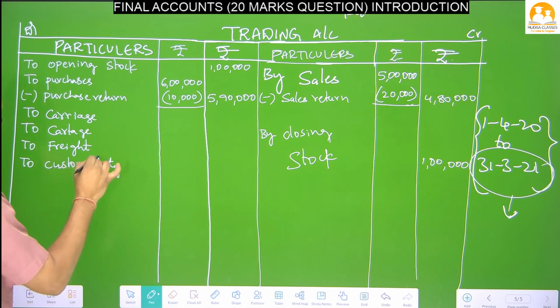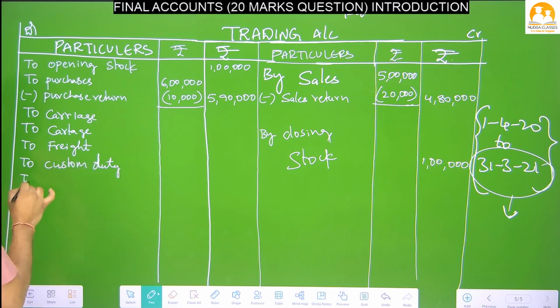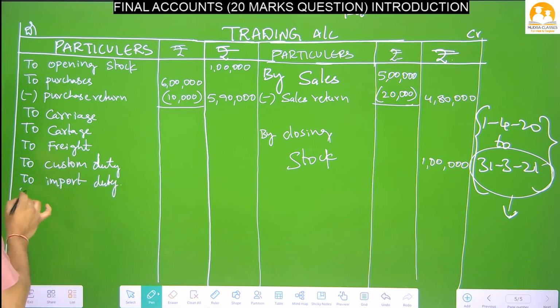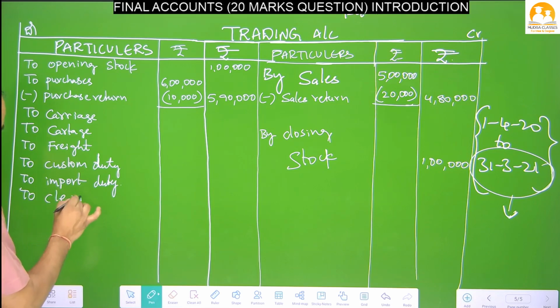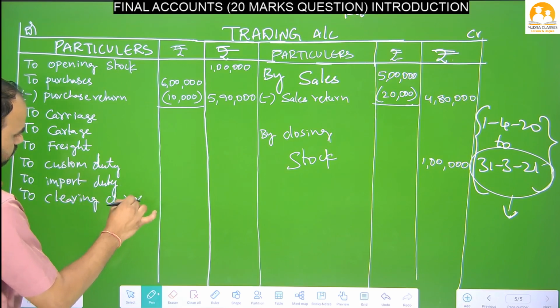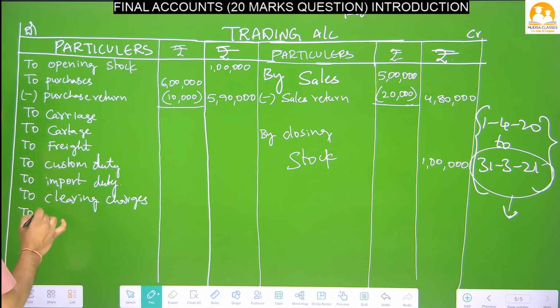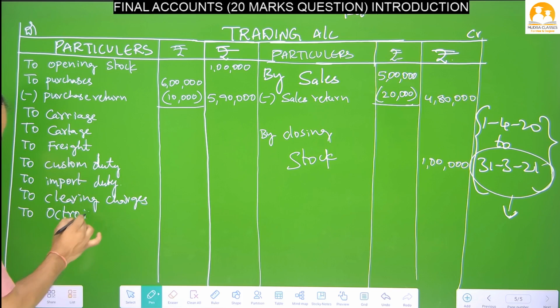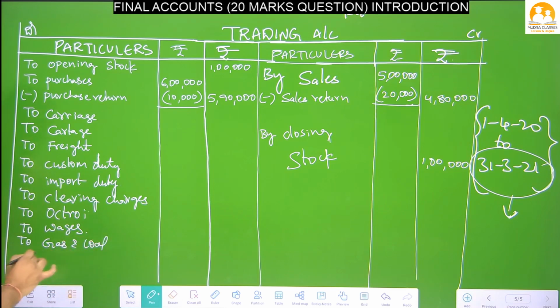Custom duty, import duty, to clearing charges, to octroi, to wages, to gas and coal, to heating and lighting, to water charges.